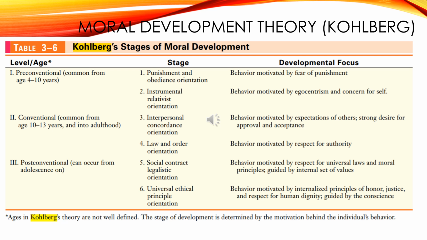The second level is conventional morality. Adolescents and most adults. Morality is tied to personal and societal relationships. Individuals conform to social rules to maintain order and gain approval. Stage 3 is interpersonal concordance orientation or good interpersonal relationship. Behavior is driven by social approval and the desire to be seen as good. And the focus in this stage is being nice and gaining approval.